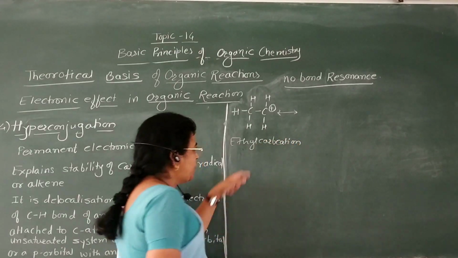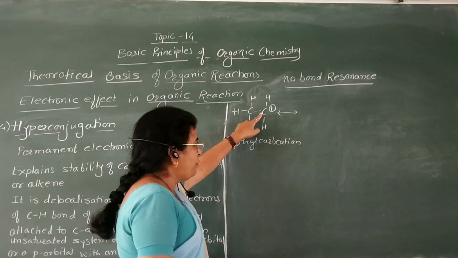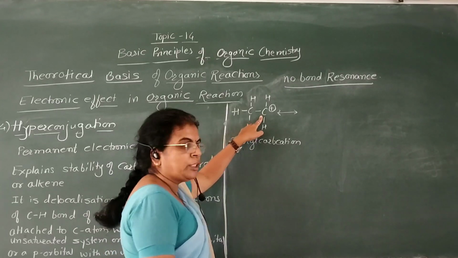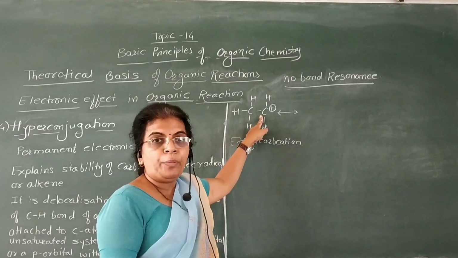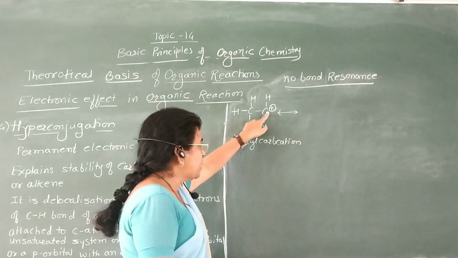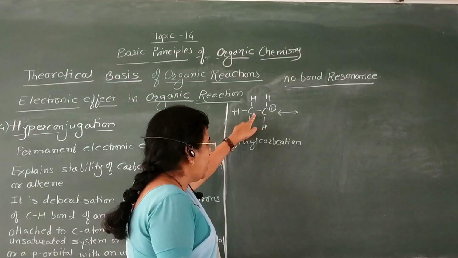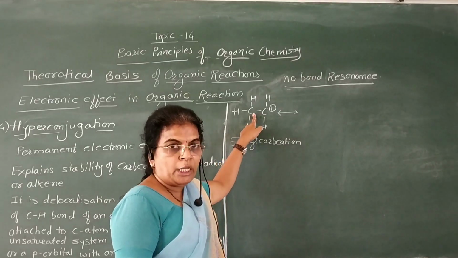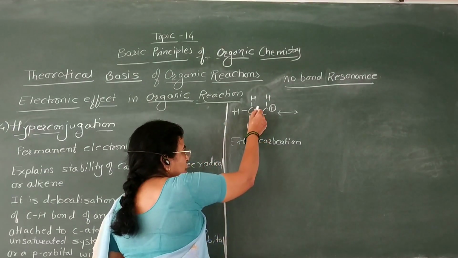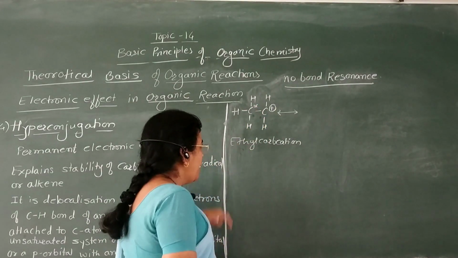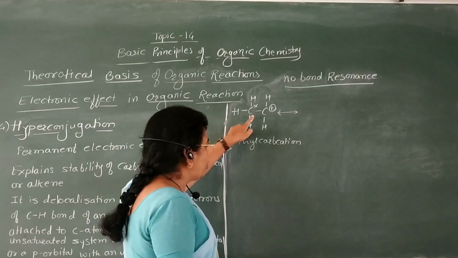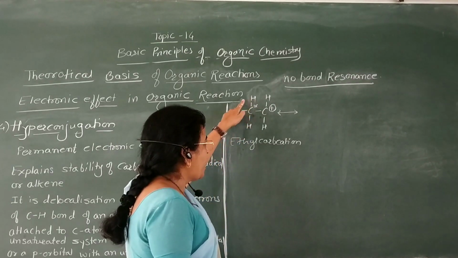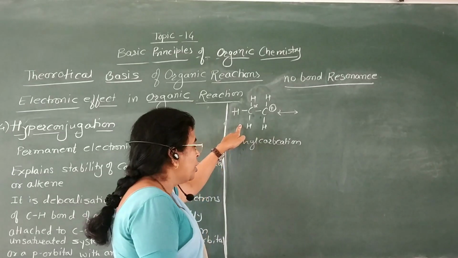In this ethyl carbocation, this carbon atom is positively charged with an empty p orbital, and this positively charged carbon atom is attached to this methyl group. This methyl carbon is the alpha carbon atom, and the hydrogen atoms attached to this alpha carbon atom are alpha hydrogen atoms.